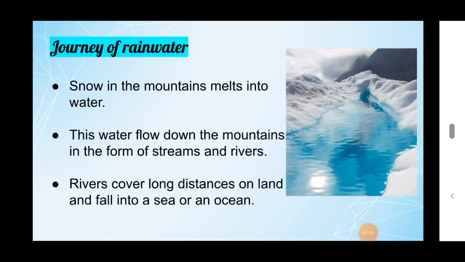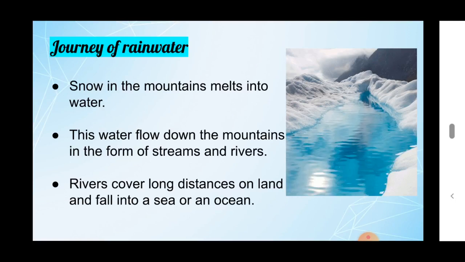Journey of rainwater. Students, in the previous slide we discussed that rainwater goes at last to the oceans. So in this slide we are going to discuss the journey of rainwater. We know that snow is also one of the forms of water.